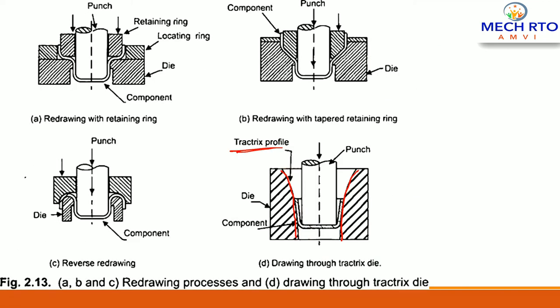Right? Similarly, you can see here, this is again a redrawing process with tapered retaining ring. This is reverse drawing operation. This is drawing to Tetrix die, right? So these are the operations.